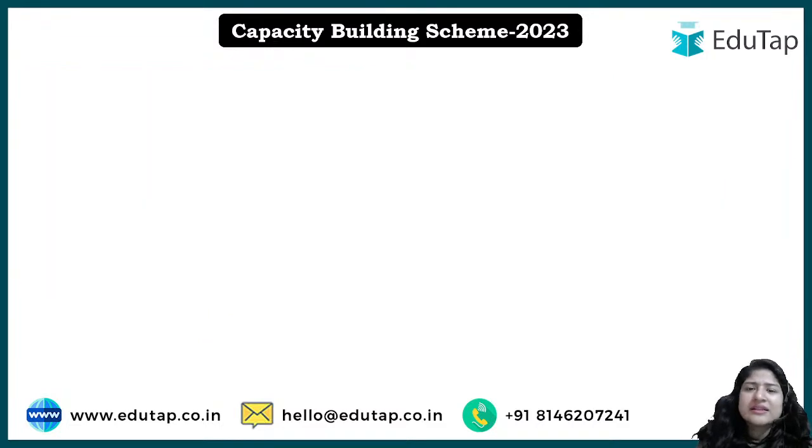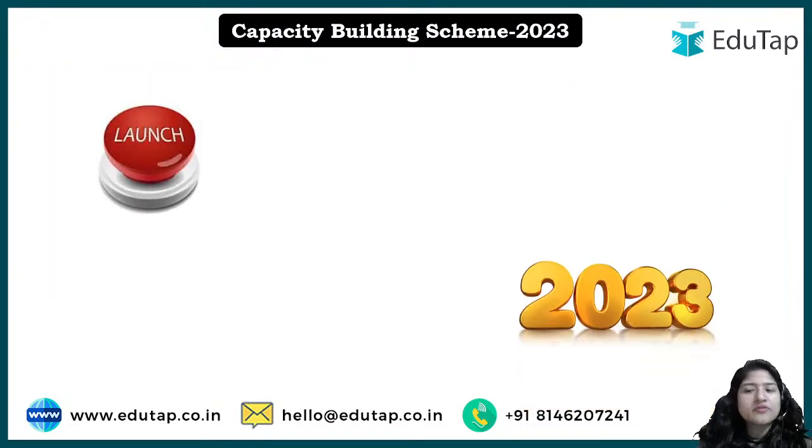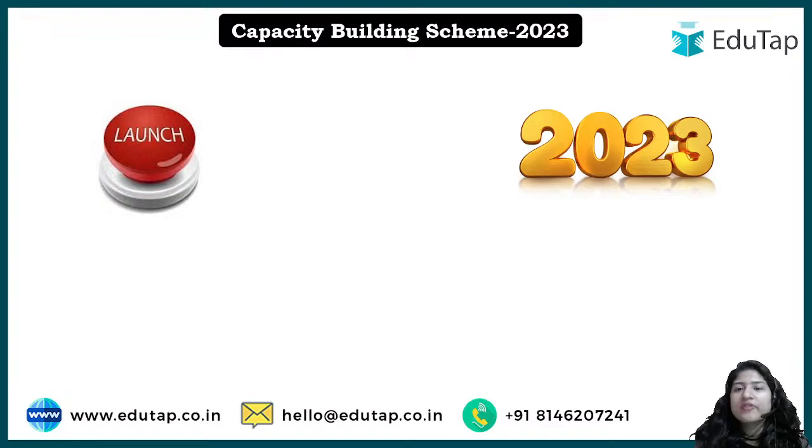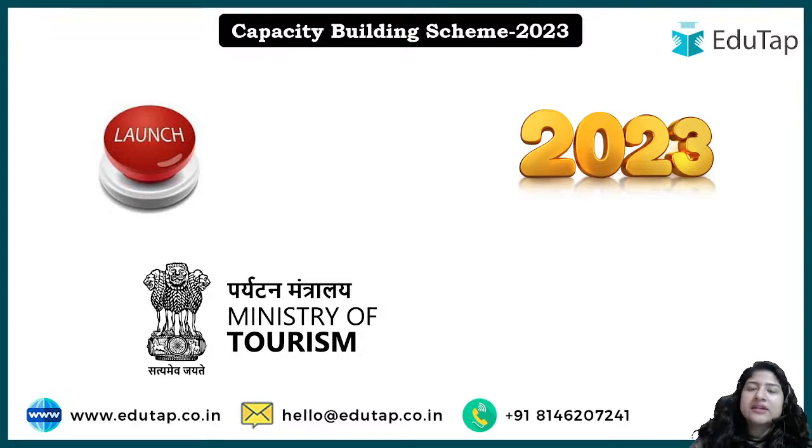Now there are some basic things that we have to know. For example, the launch year, so of course that is 2023, of the capacity building scheme 2023, where the livelihood of people will be generated. It is under the Ministry of Tourism, of course we can expect, because people will be trained so that they can act as guides, so it is the Ministry of Tourism. But this particular project is in collaboration with another ministry.